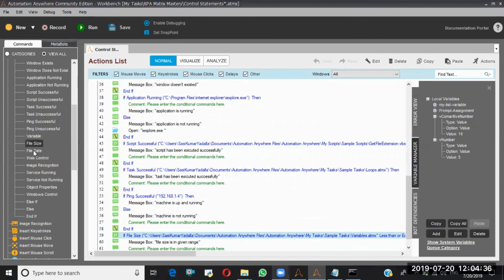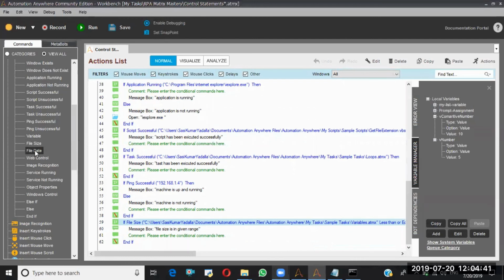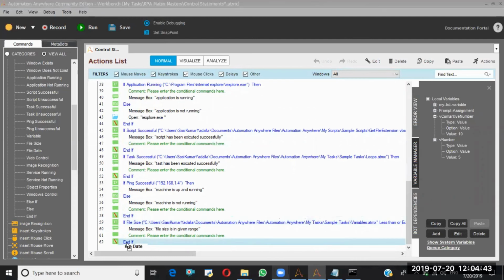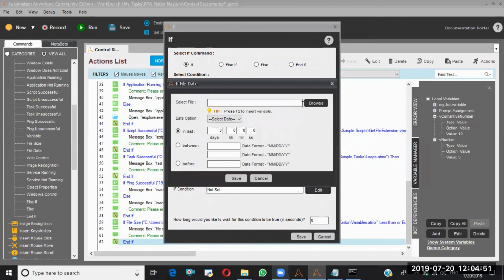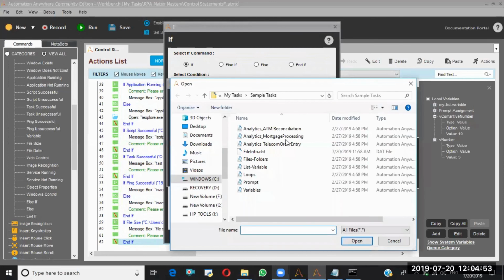Next, file date. Let's check what this file date is. Here you can select the file. Okay, let me select this file.